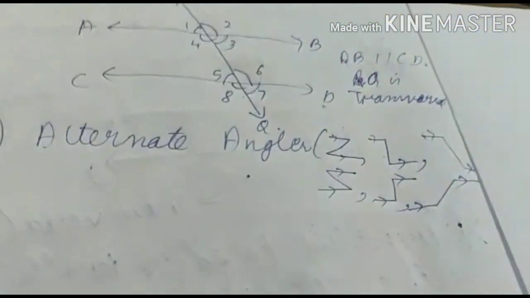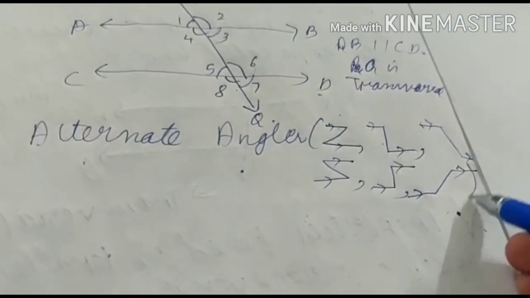Okay, so how do we see alternate angles? It is a very simple thing.